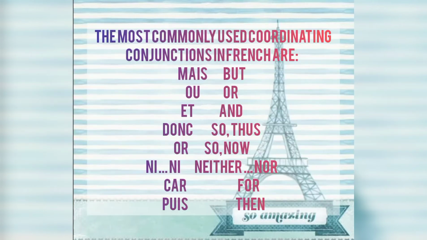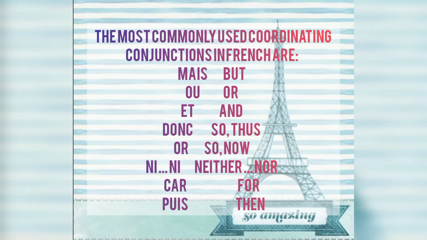Now we are going to learn the most commonly used coordinating conjunctions in French. The first is mais, which is known as but. It usually separates two different words which have opposite meanings, like "she is poor but contented."